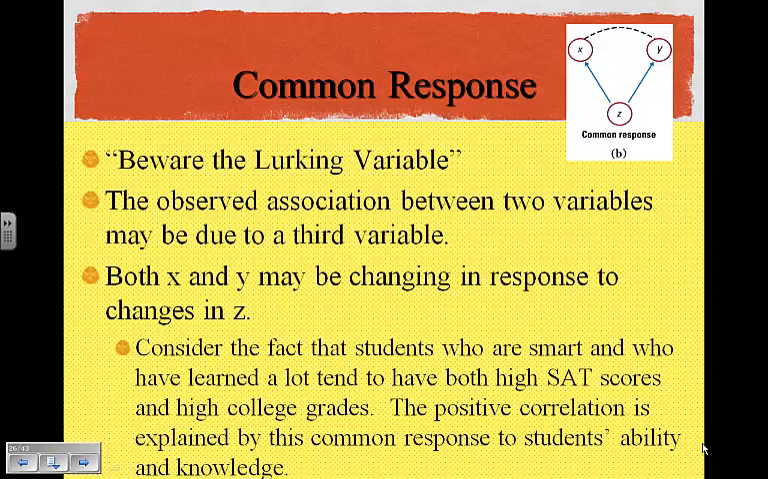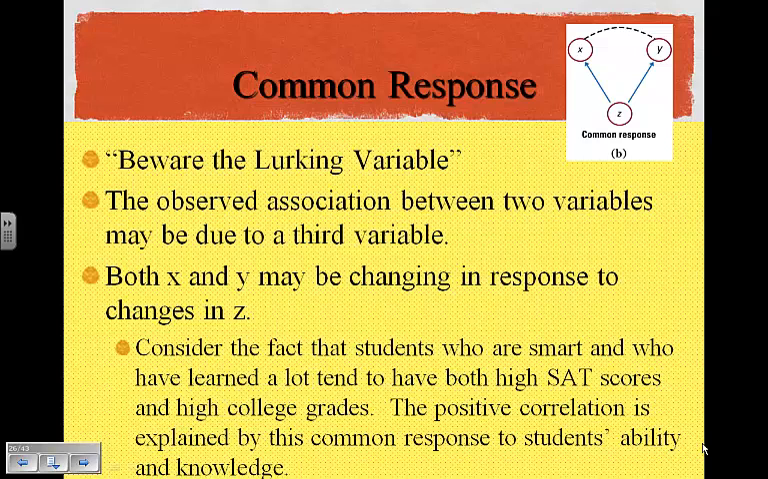So that leads us into something called common response. For common response, what you have to do is beware the lurking variable. The observed association between two variables can sometimes be due to a third variable. So in other words, both x and y may be changing in response to changes in z instead of in response to each other. So consider this fact.